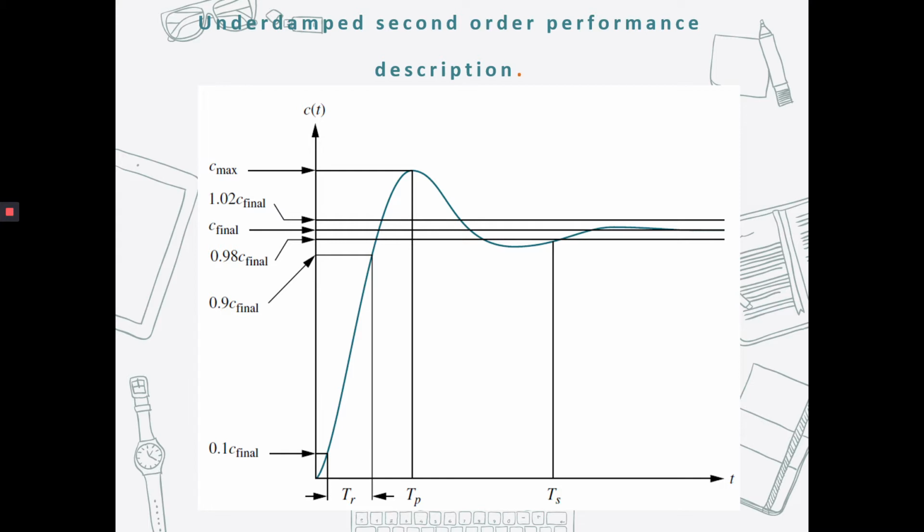So this is under the second order performance description. We have defined two parameters associated with the second order system, the damping ratio zeta and the natural frequency omega n. Other parameters associated with the underdamped response are rise time, peak time, percent overshoot and settling time. These specifications are defined in this figure.